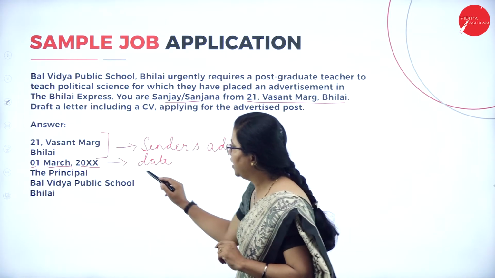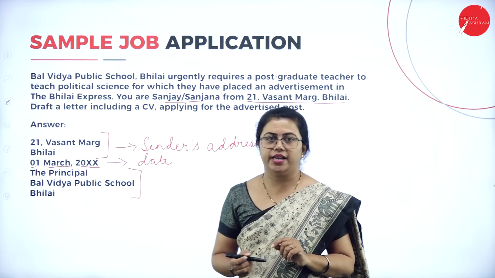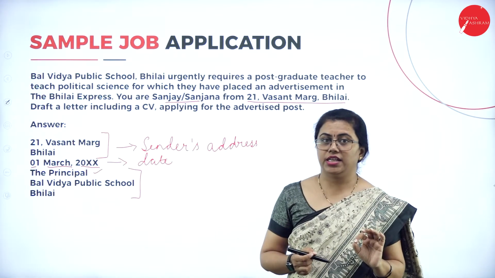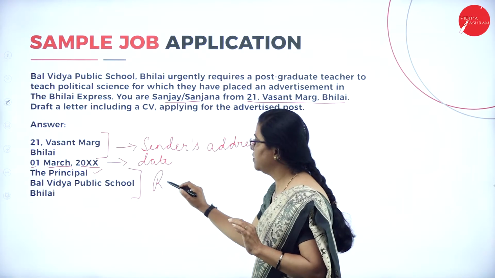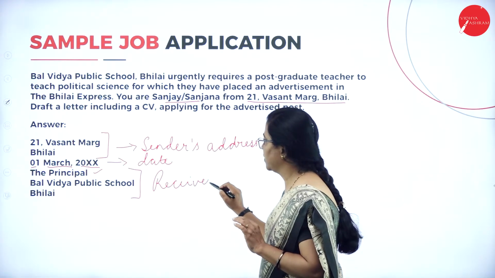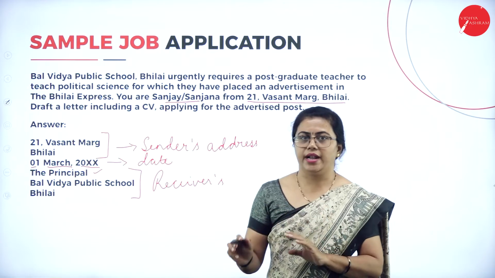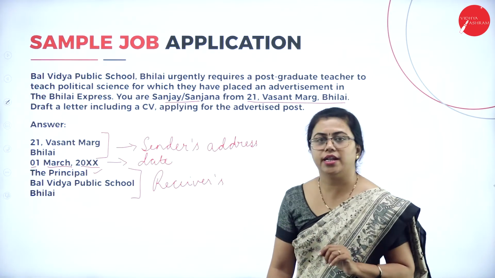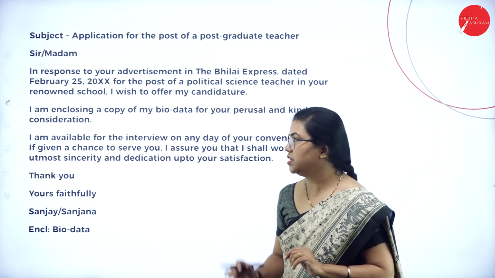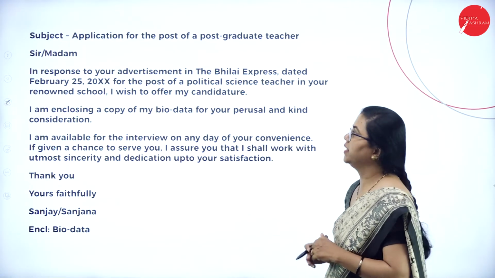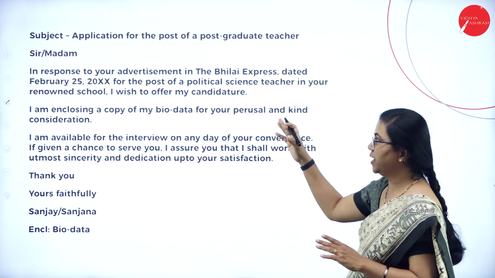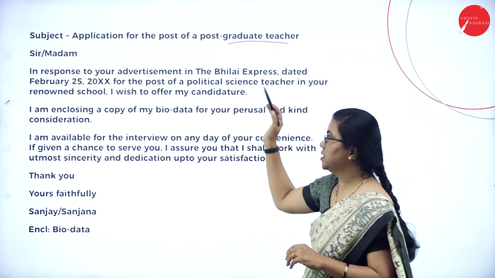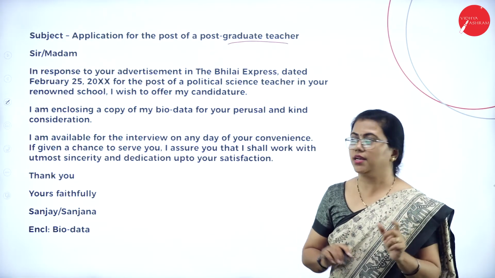Then we have the receiver's address, name and address. Here I have not written the name, but I have written the designation. This is the receiver's address that I am writing here. You need not write the name there. If you write the designation, that is the principal, that is enough for you. This is the first part, and it continues like this. Then you have the subject line. What is the subject line? Application for the post of postgraduate teacher. This is a short heading that I am writing in the subject line.